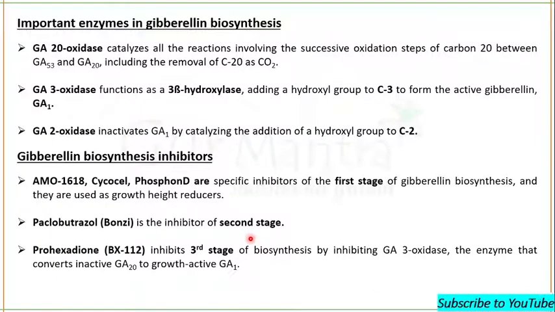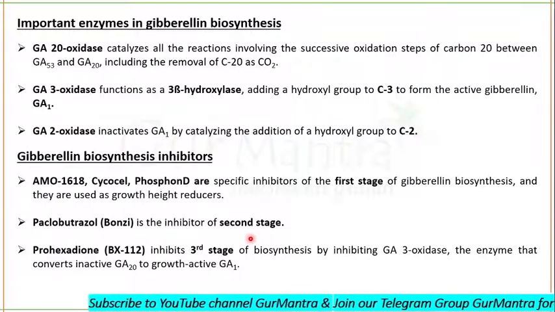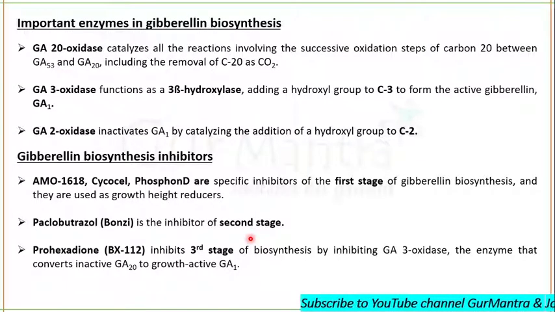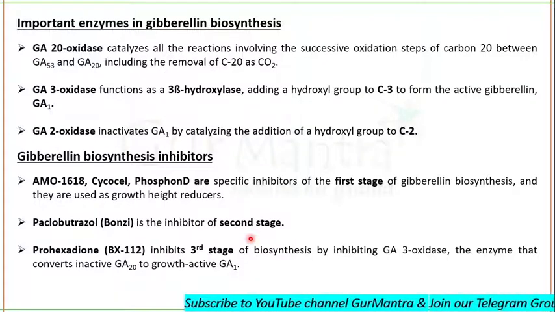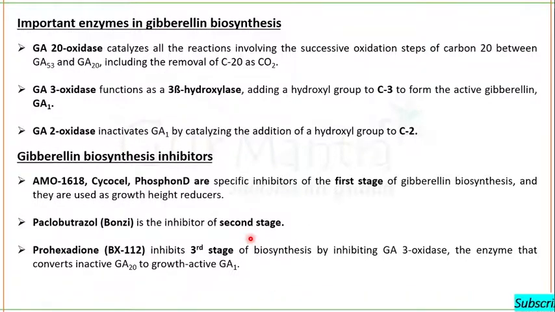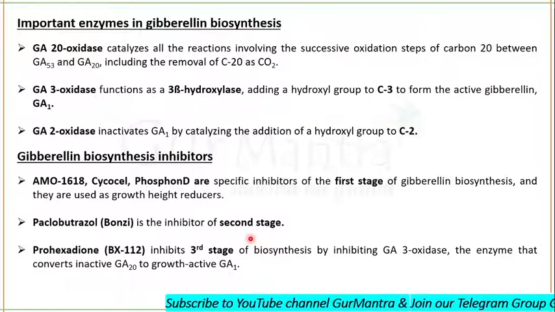I haven't included the transport, but remember one thing about transport: there is no polarity in the transport of gibberellic acid. The only hormone which possesses polarity in its transport is auxin. Gibberellic acid can be transported from up to down and down to up, through phloem and xylem as well.